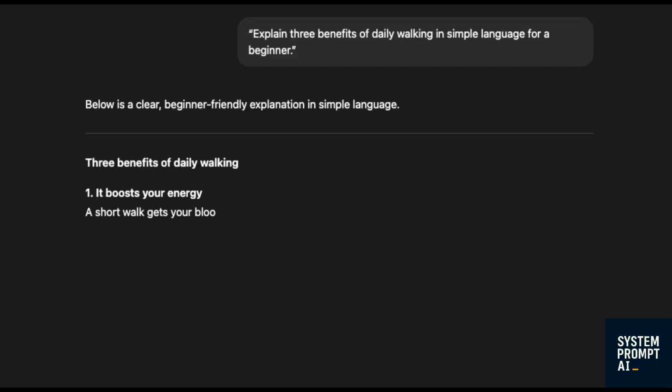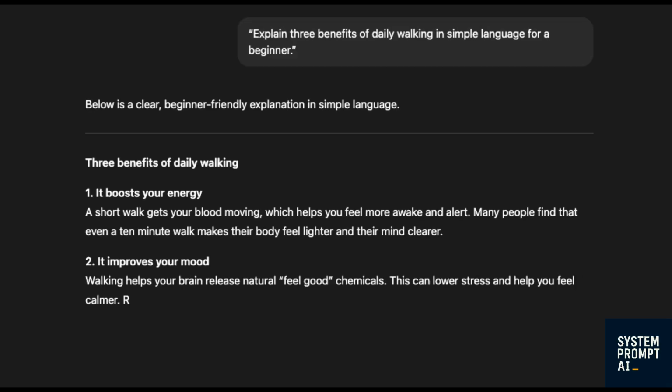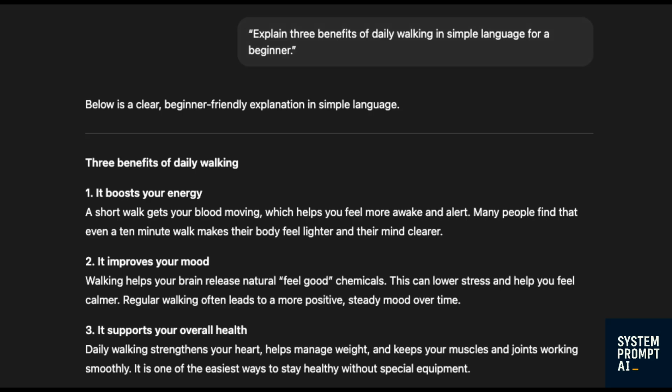Watch what happens if you type a clear instruction like, "Explain 3 benefits of daily walking in simple language for a beginner." You get a short, focused answer instead of a wandering essay that misses the point.